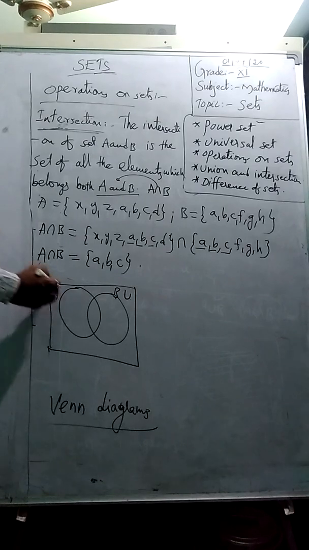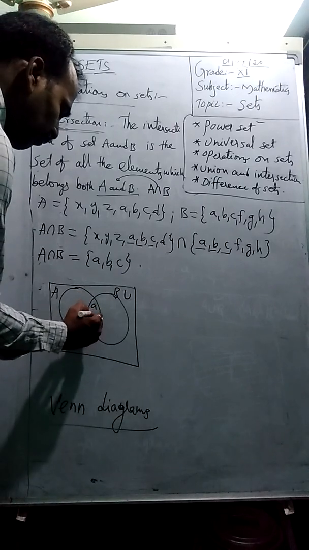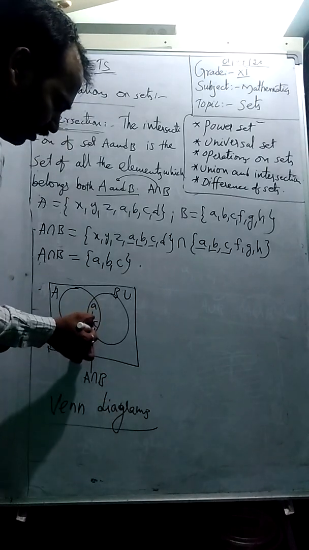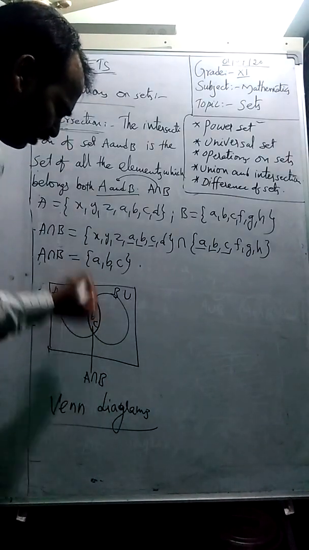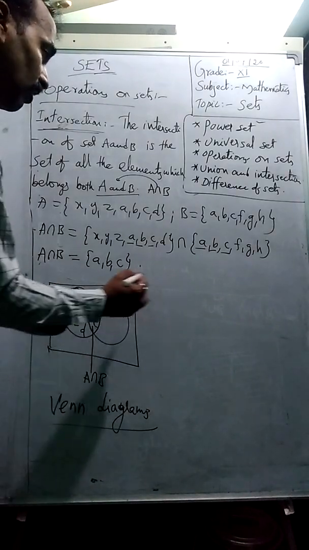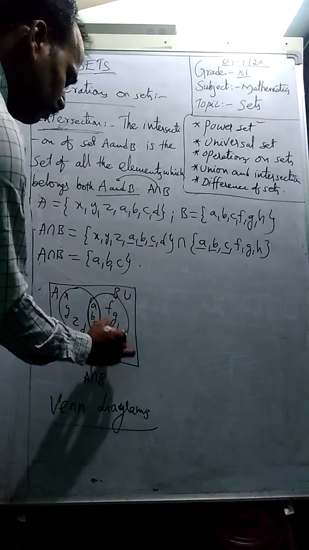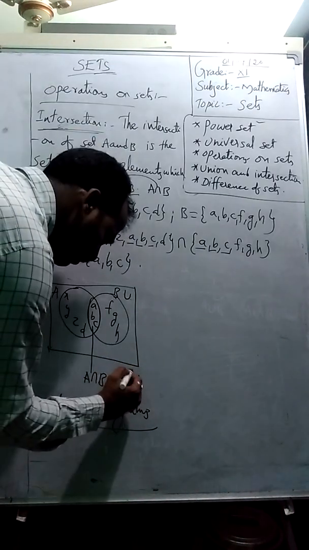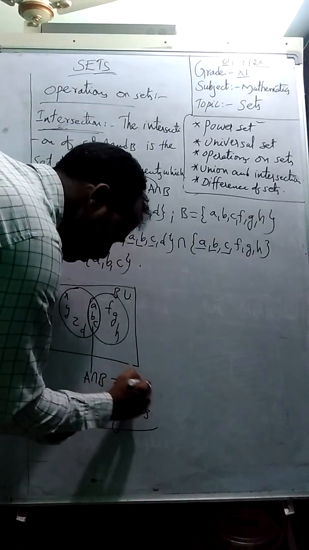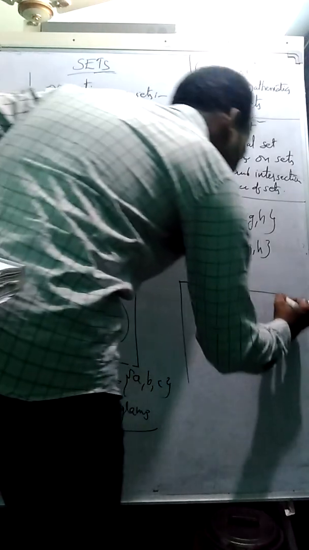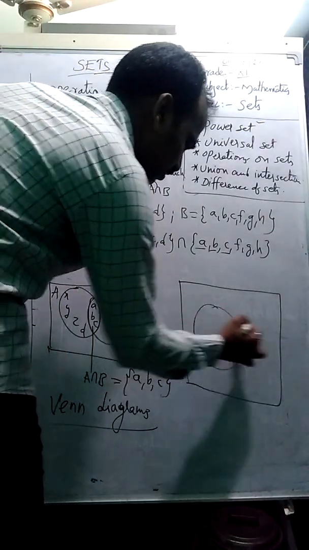Its subsets like A and B we represent by using circular or elliptical shapes. So the common elements we write together. This shows A intersection B. This part is called A intersection B, students. Of course, we should write the possible elements other than this. This is the way to represent it. So here A intersection B is equal to the shading part, which we can represent in this manner, students.